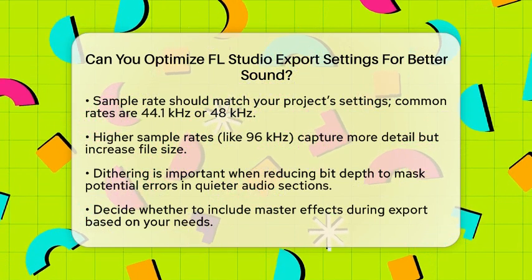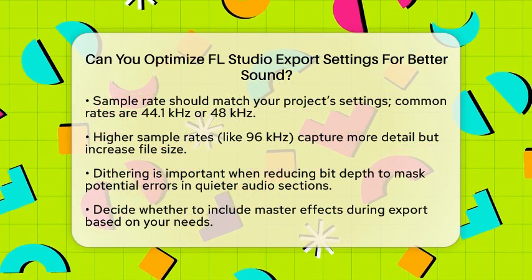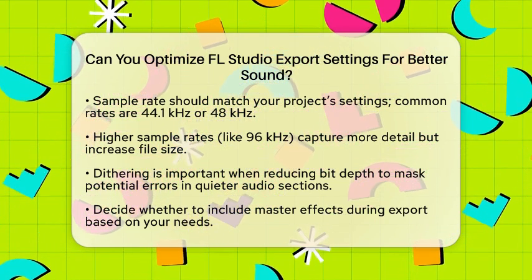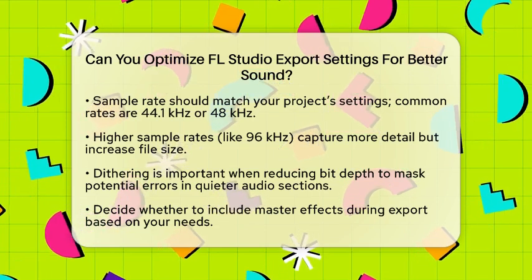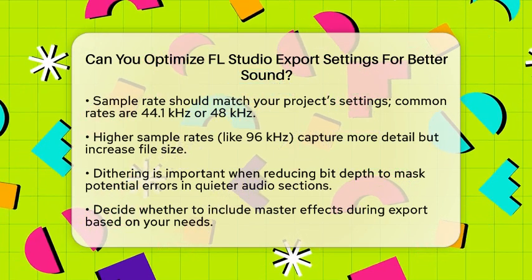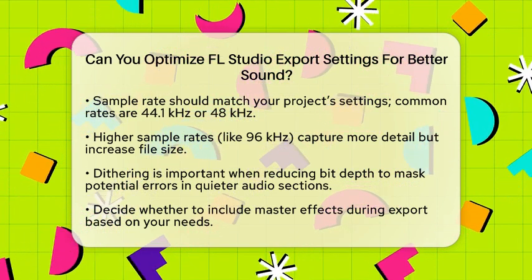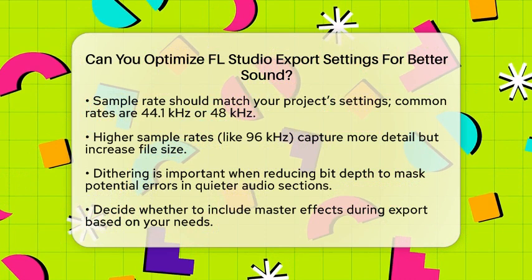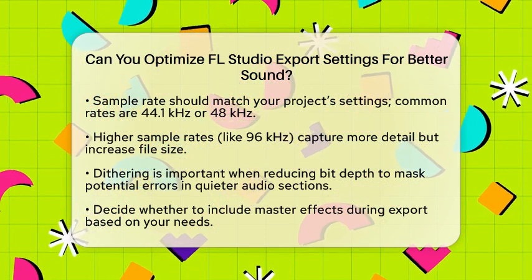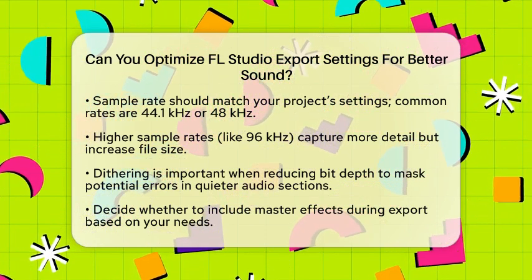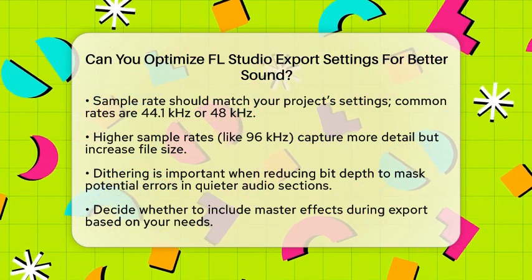Sample rate is another important factor. Make sure to match the sample rate of your export to your project's sample rate. Common rates are 44.1 kHz or 48 kHz. Higher sample rates, like 96 kHz, capture more detail but can make your file size larger. For most purposes, the standard rates work just fine.